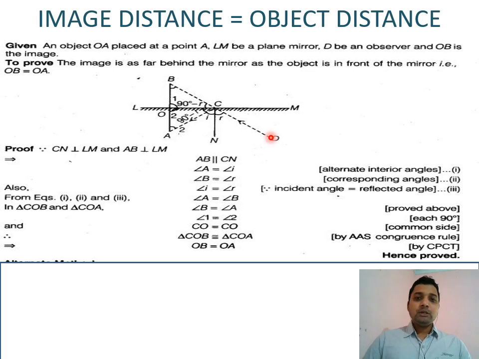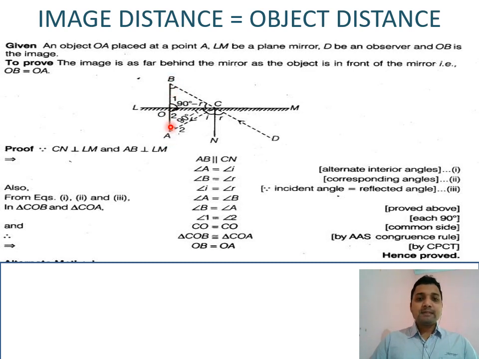From D, the observer sees the image at B, and we want to prove here that OB is equal to OA. Here, let us take the perpendicular distance from A to B, a straight line.